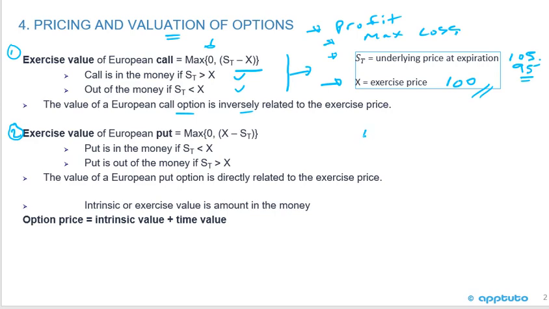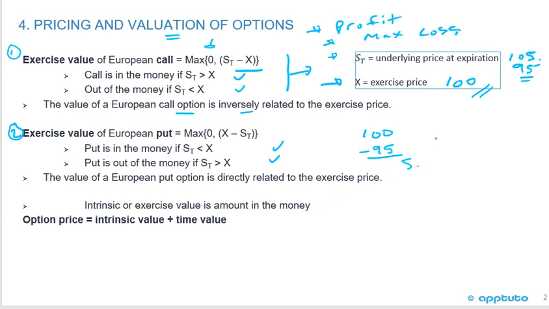So in this case, if the exercise price is 100 and the underlying is at 95, you can see 100 minus 95, I have a profit of 5 because I can sell at 100 and buy at 95, okay? So the put is in the money if the underlying price at expiration is less than the exercise price, and it's out of the money if the underlying price at expiration is above, okay?